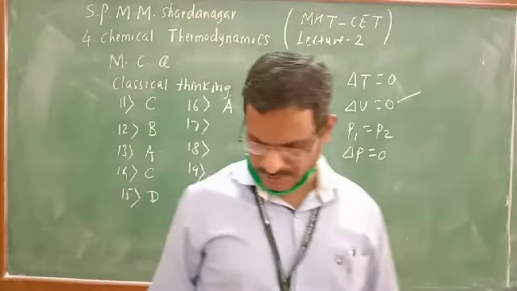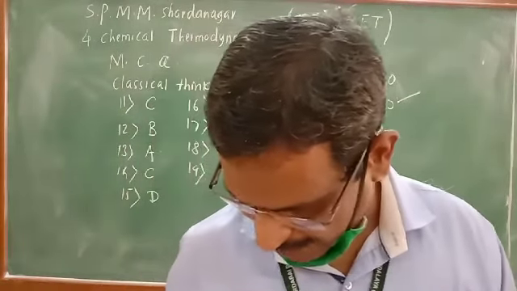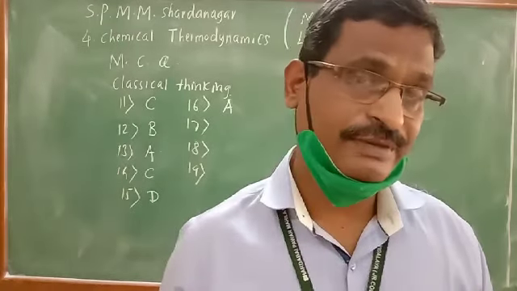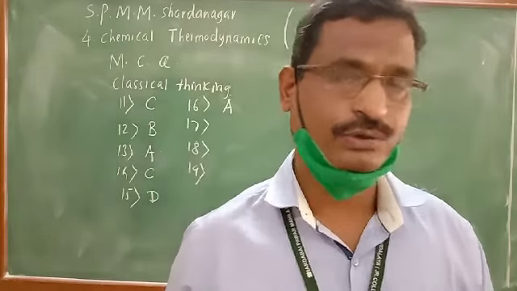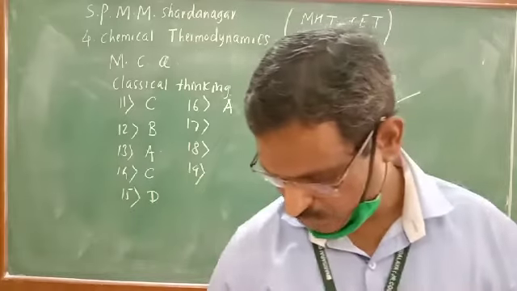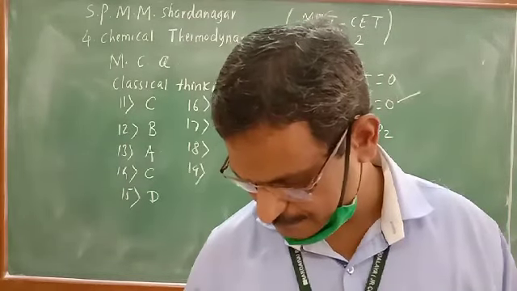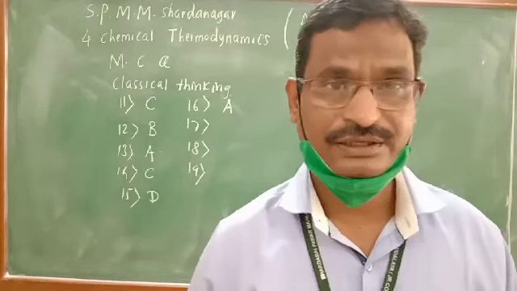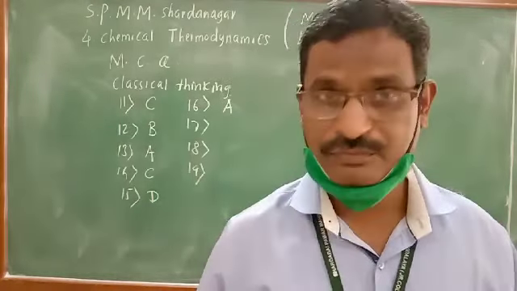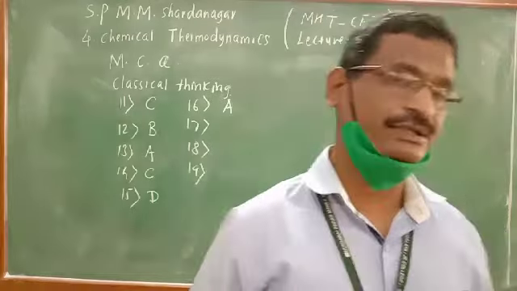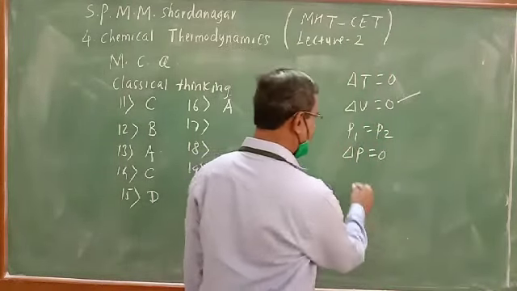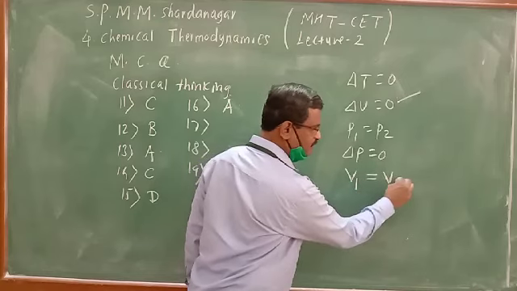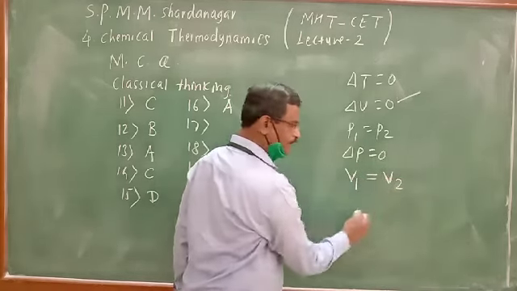Now question number 17. For an isochoric process, iso means constant, choric means volume. For an isochoric process, the change in dash dash, what is 0 over there? Change in volume is 0, because isochoric processes are the processes in which volume remains constant. V1 is equal to V2.